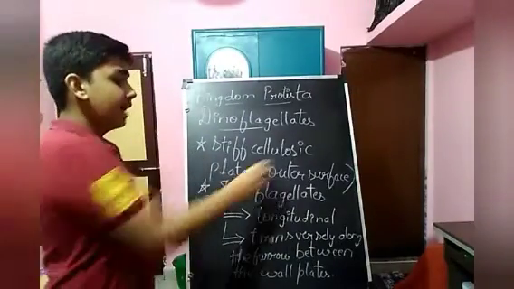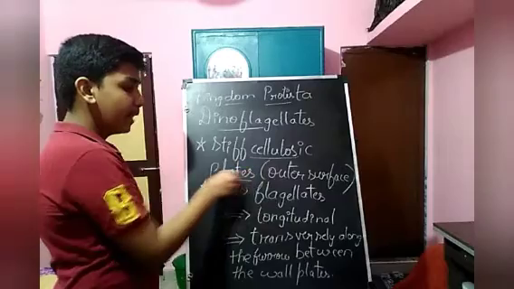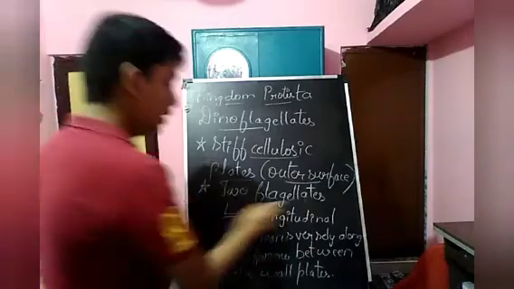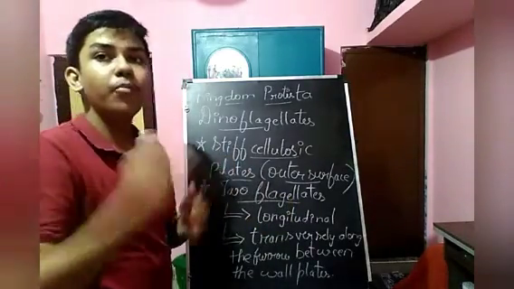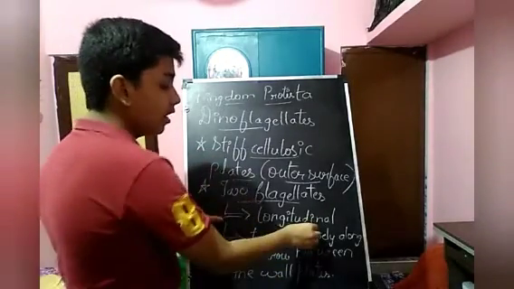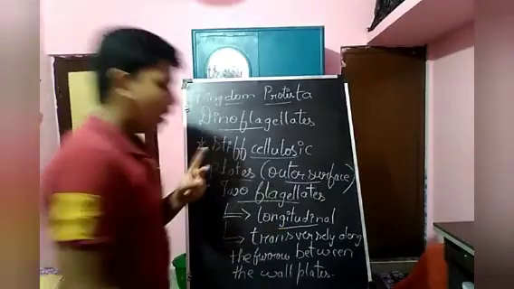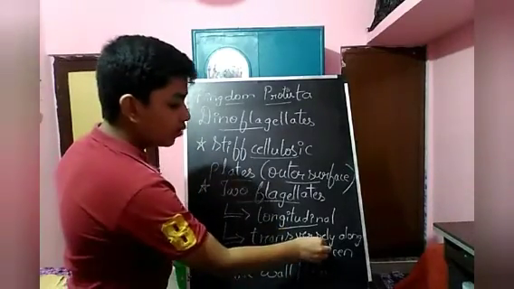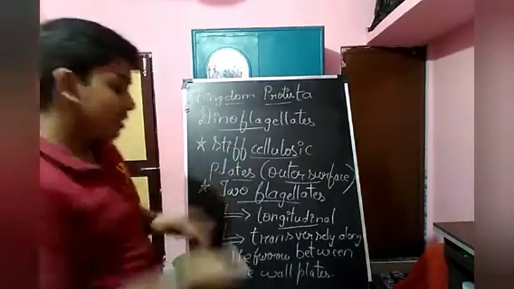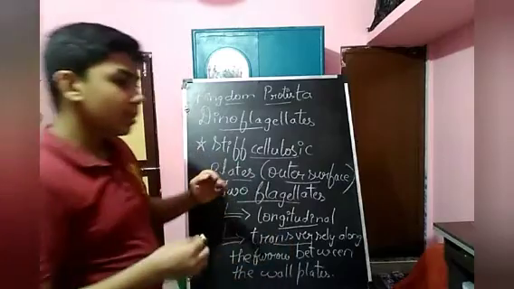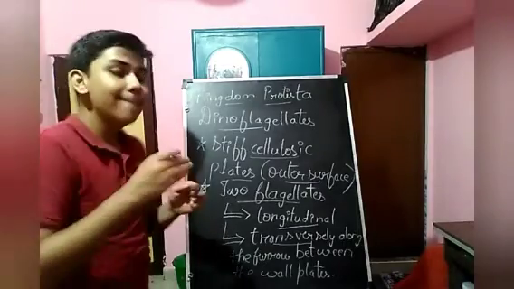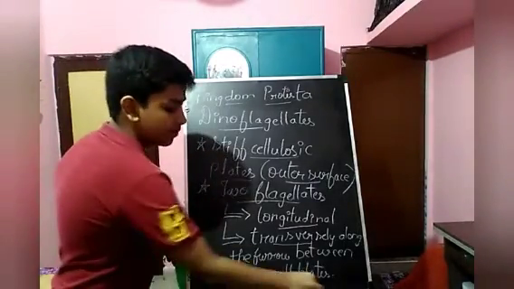Next point is that they have stiff cellulosic plates, which are present on the outer surface of the dinoflagellates. Next point, they have two flagella for movement, for motility. One flagellum will be longitudinal, and the second one will be transverse. The transverse flagellum goes between the wall plates.